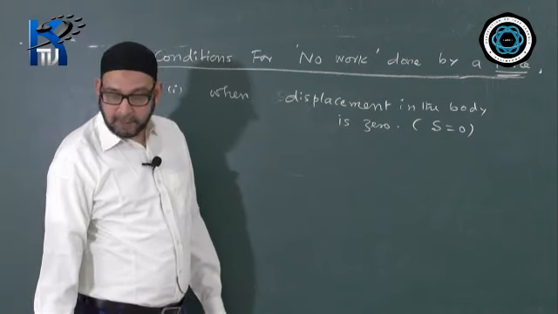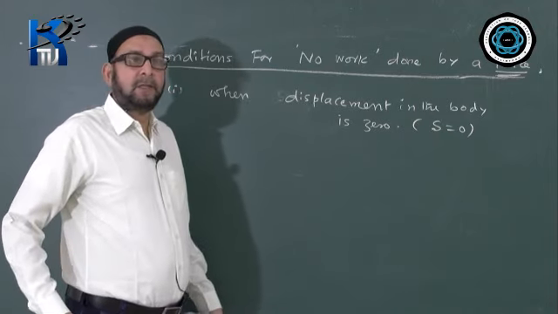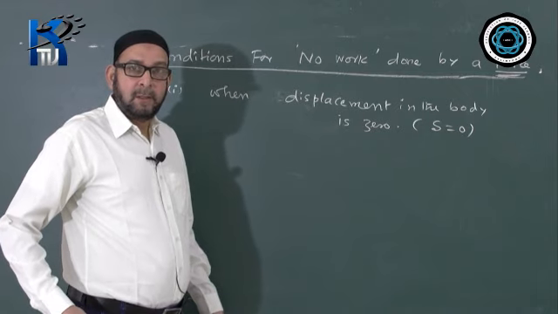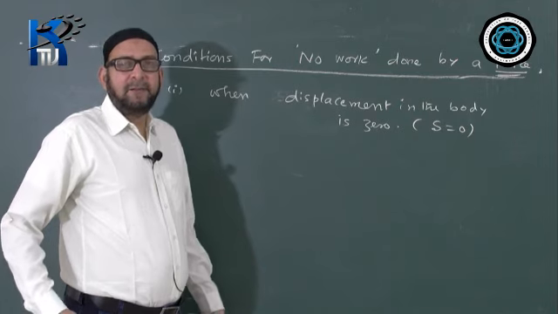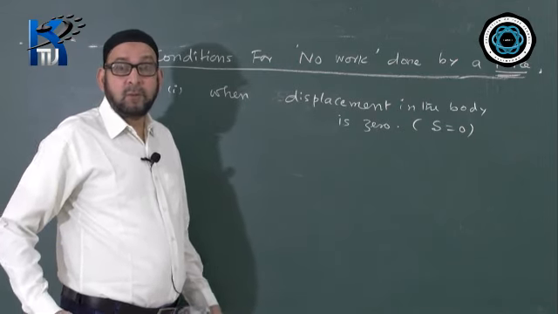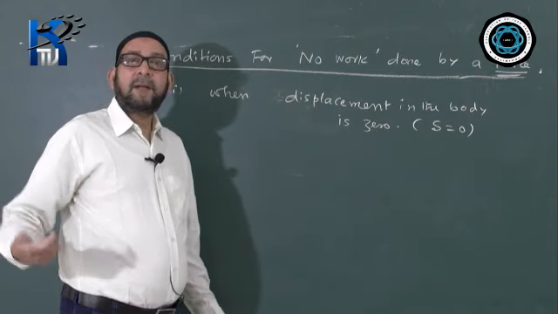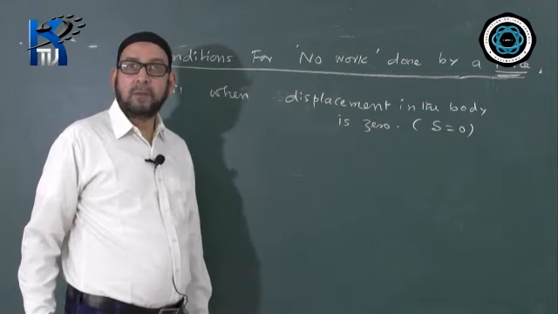Another example: a person holding a very heavy suitcase and waiting for a bus. Do you think that he is doing any work? Though he may be feeling very tired and exhausted, he does no work because there is no displacement. He is just waiting, not moving at all. So there is no displacement, the work done is 0.